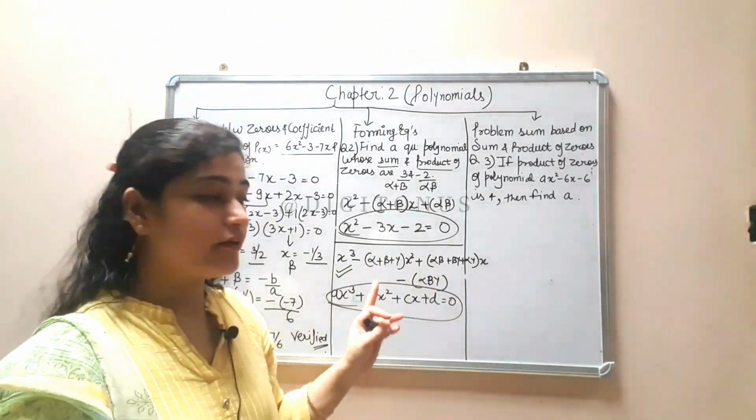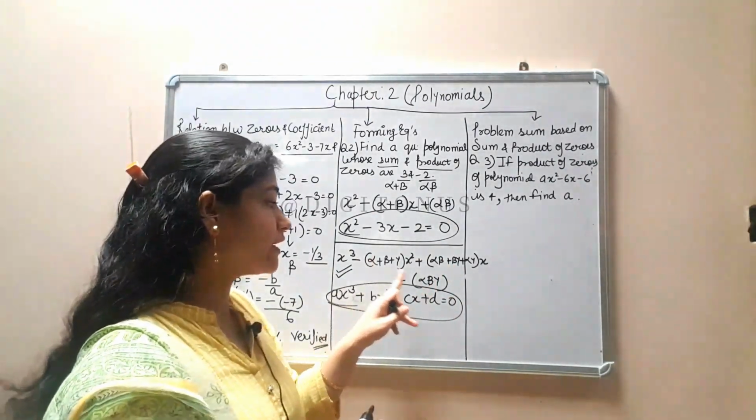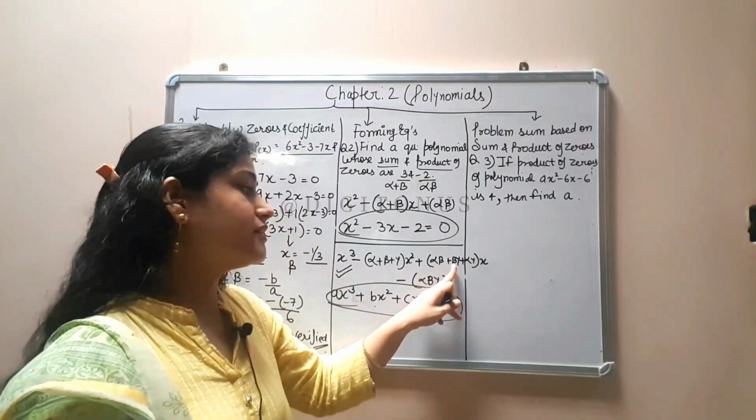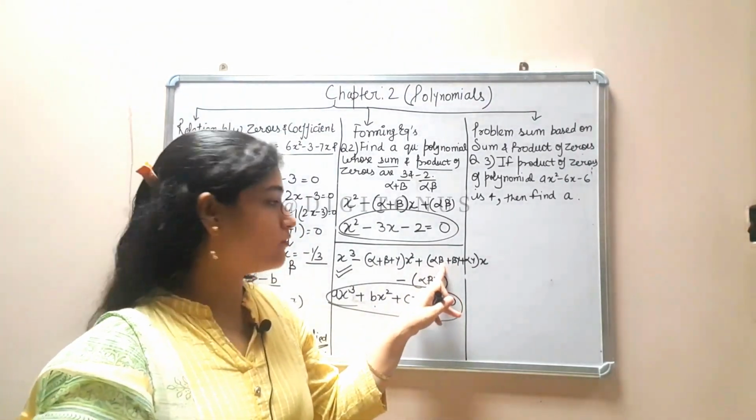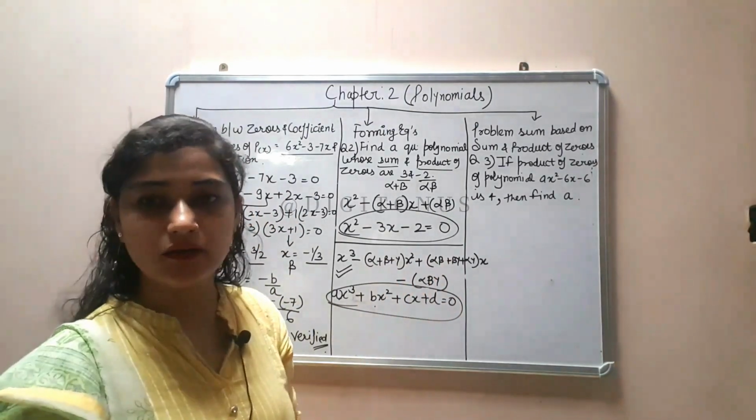If already these 3 values are given, means the sum is already given, the product is also given, and the sum of zeros taken 2 at a time is already given, then you will put the values only.